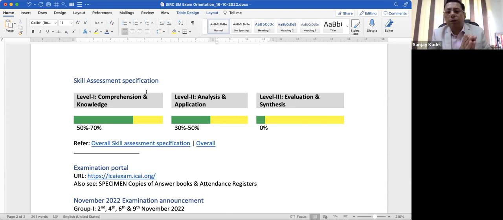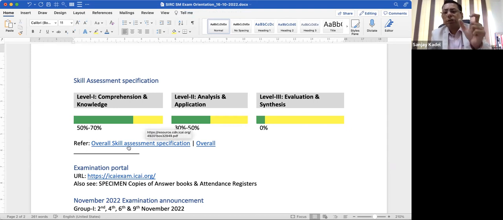Make use of this particular knowledge. This is a very good discovery for you, because many of you are not aware of this skill assessment which is expected in the examination. Okay, so make use of this knowledge now.